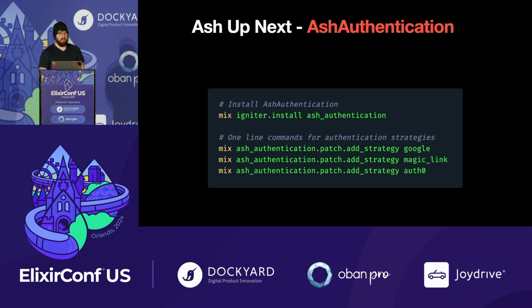Some things that we're working on now. So Ash Authentication has been a really successful package, but it's kind of on the far end of the spectrum from Phoenix Gen Auth, right? So I don't personally take the approach that my authentication code should be generated in my project. I would like to be able to receive a security update if one is required. And I also think that it can be kind of limiting, right? Because we want to be able to just say, I want Google, I want OAuth of some kind, I want Magic Link. And a library can actually do that for you. We can keep working on features, and then we can give you just a way to opt into it.